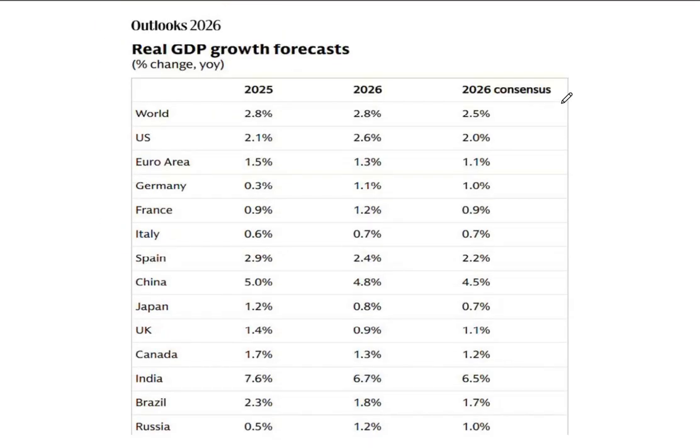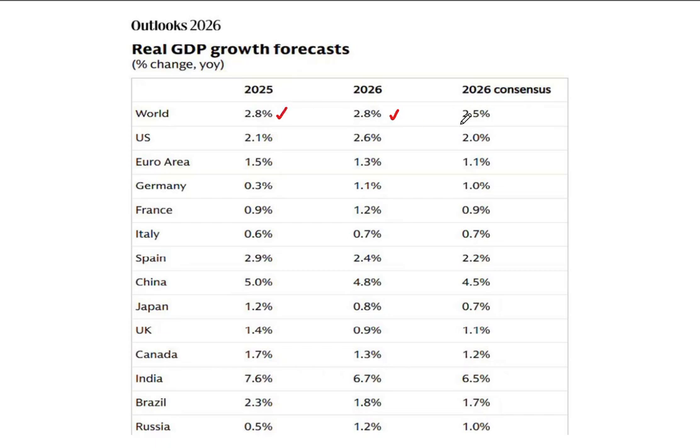According to Goldman Sachs, this is the real GDP growth forecast for the major economies and economic blocs in the world. As indicated, the world as a whole is forecasted to grow by 2.8%, which is the same growth rate as what was recorded for the world as a whole in 2025.